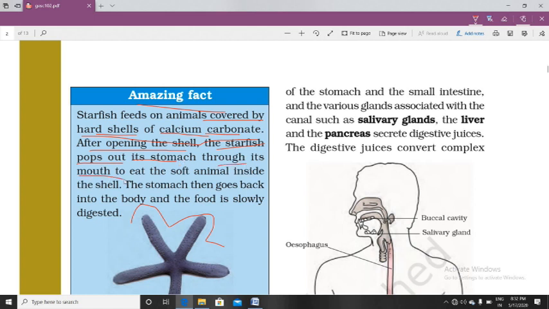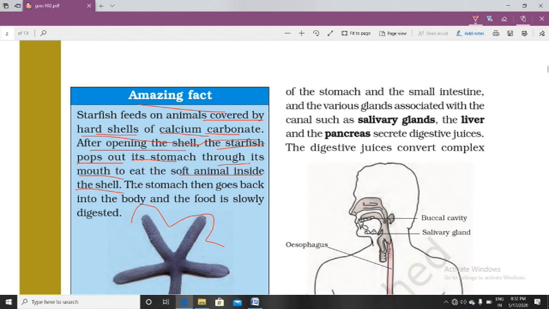Okay, you can see the video related to how starfish eats, how starfish takes its food. So starfish pushes out its stomach through its mouth to eat the soft animal inside the shell. First of all, what is starfish doing?